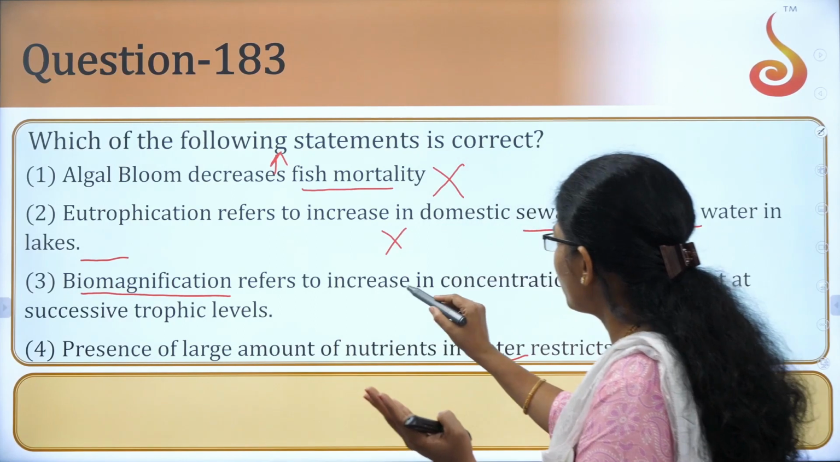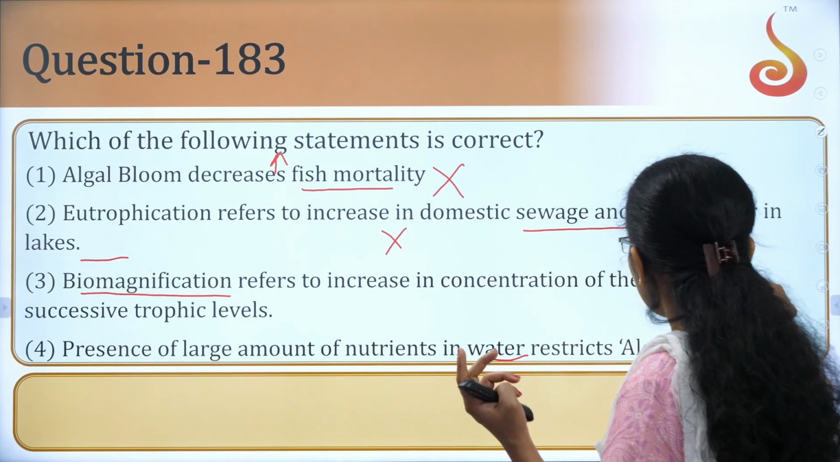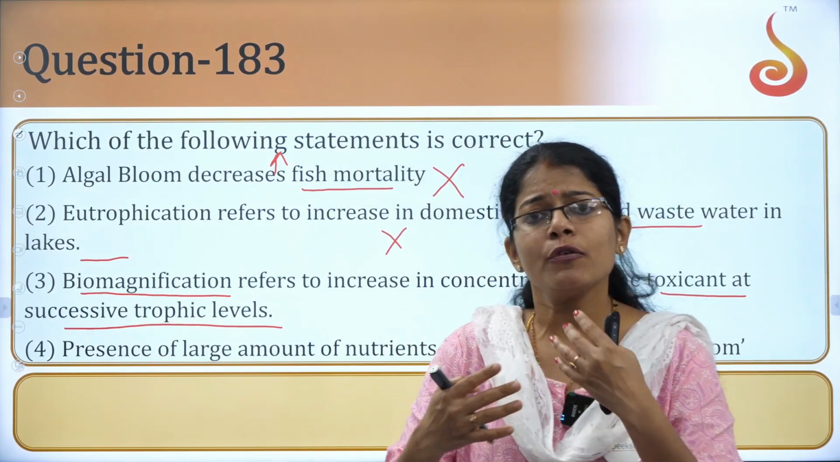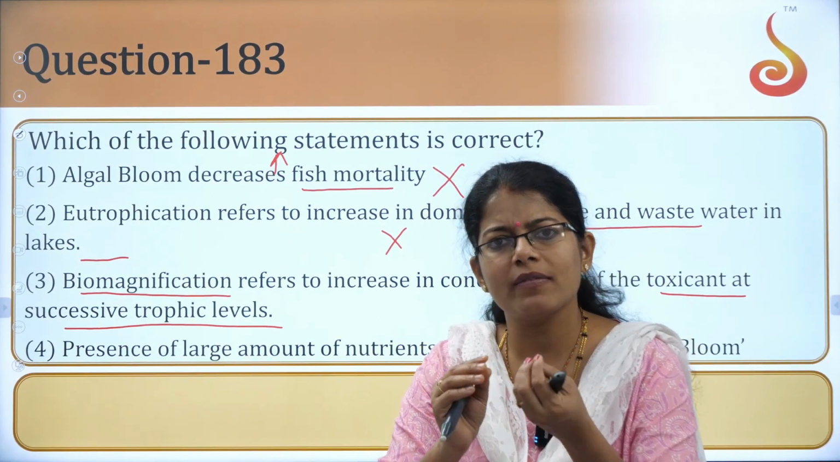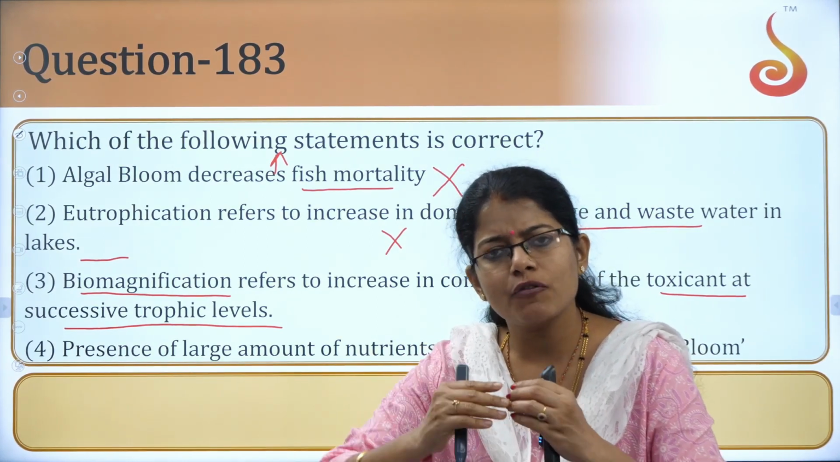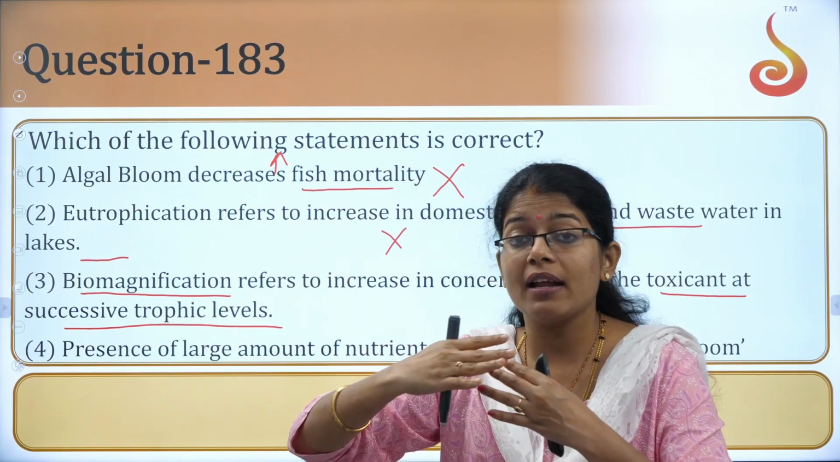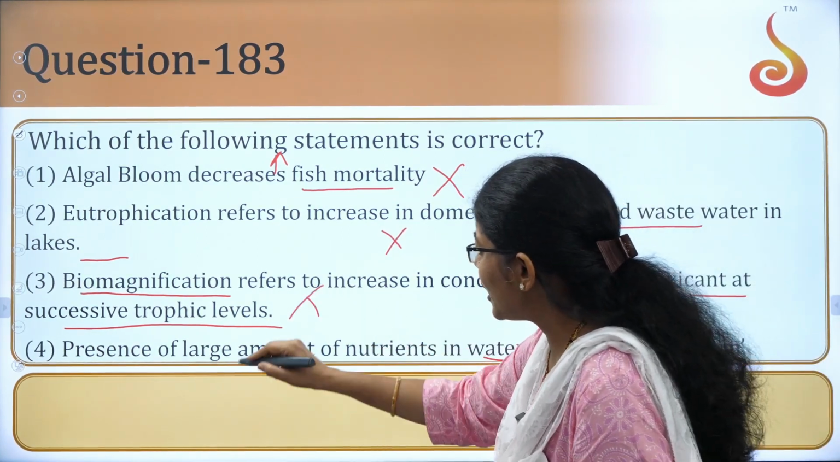Biomagnification is defined as an increase in concentration of toxicant at successive trophic levels. Yes, students. If there is any toxic compound present in the lower food chain, then as you go up the food chain, the top level consumer will have it in more amount. It gets accumulated at several trophic levels, right? Yes, so this is a true statement.